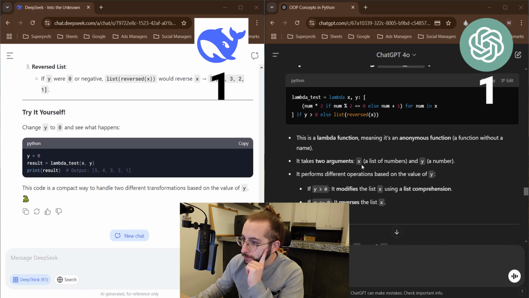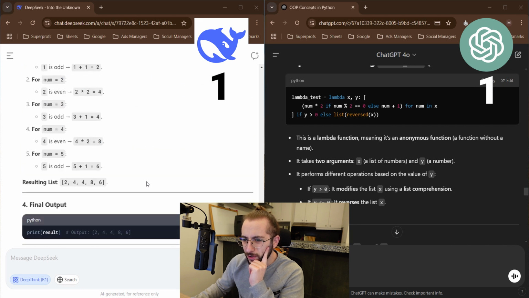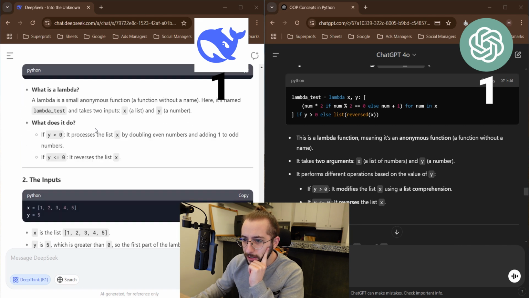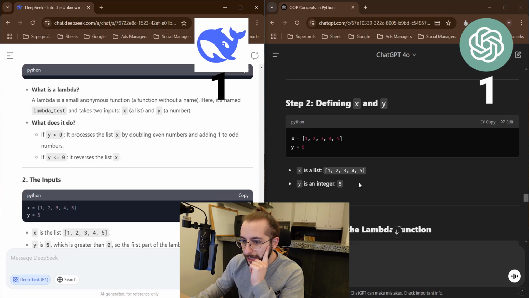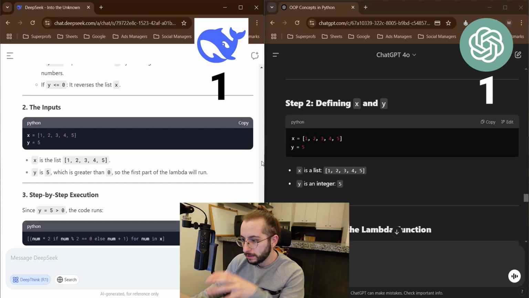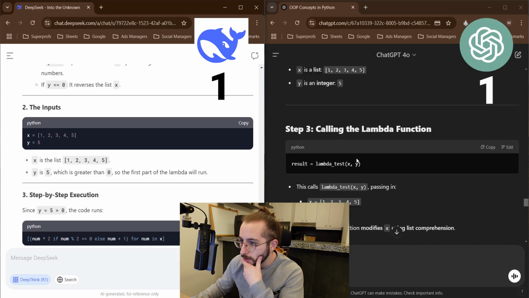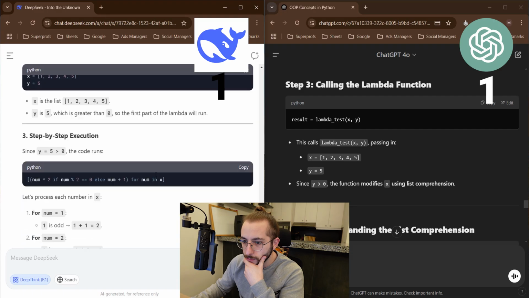Understanding the Lambda as a function, meaning anonymous function. Let's see, did it tell us that it's an anonymous function? Anonymous, it is. It did. Function without a name, key takeaways. I like the lighting on this one better. Let's see, calling the Lambda function. Okay.